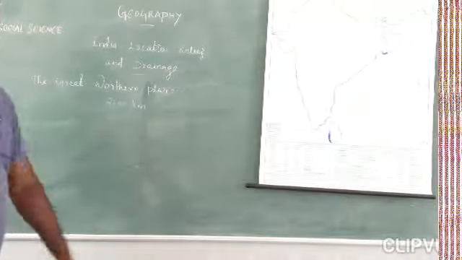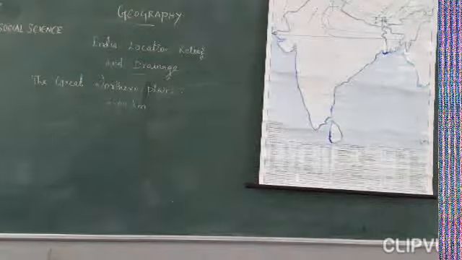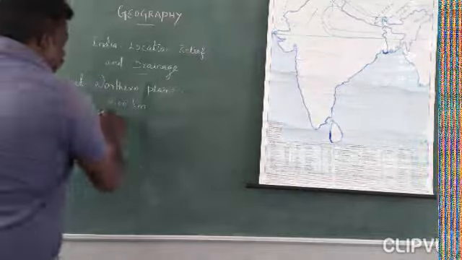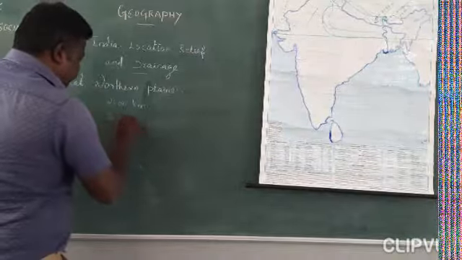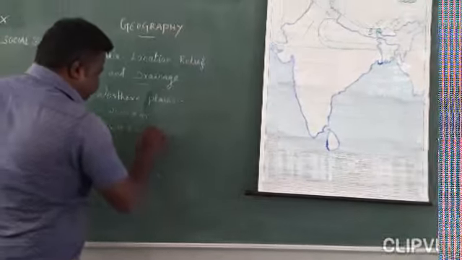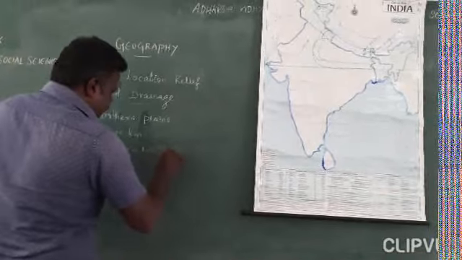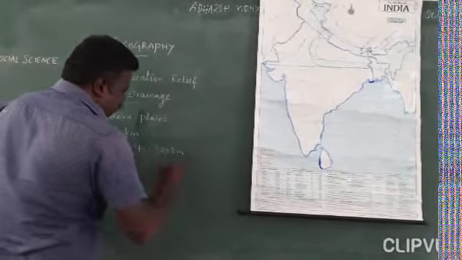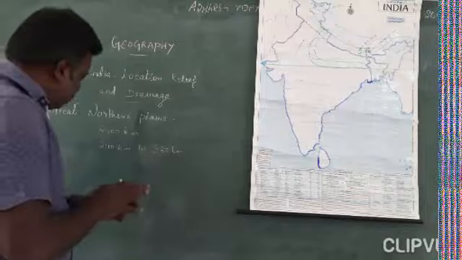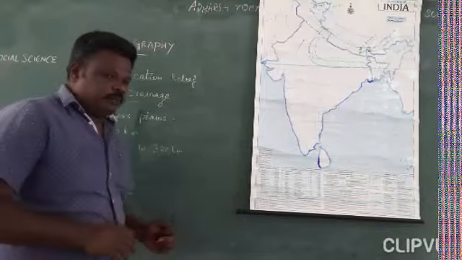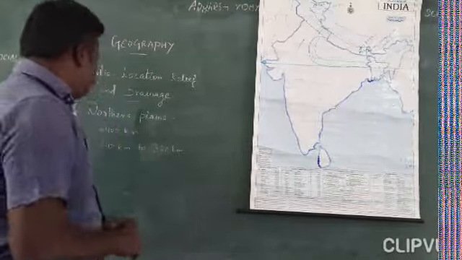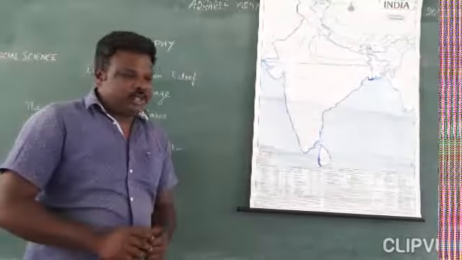From one place to another, the width differs, from 240 kilometers to 320 kilometers. For some areas it extends up to 320, and in some areas it narrows to only 240 kilometers.